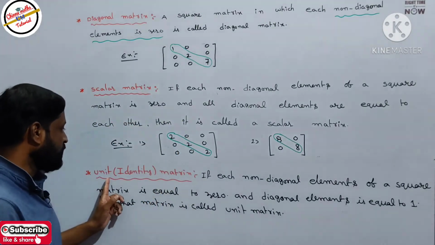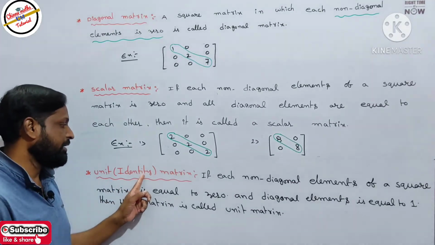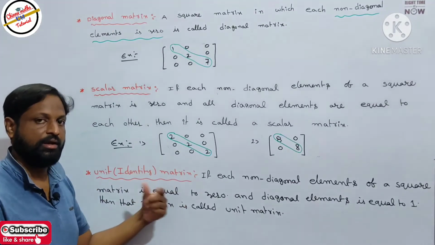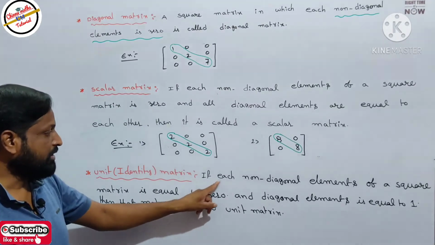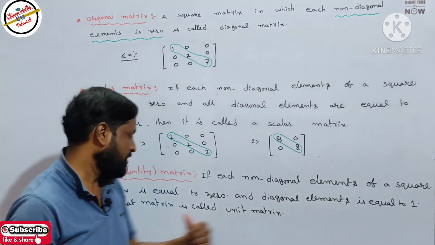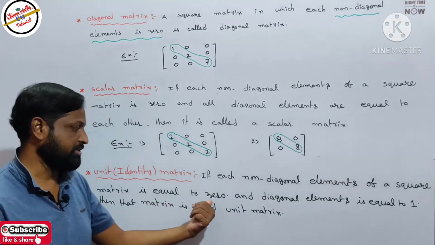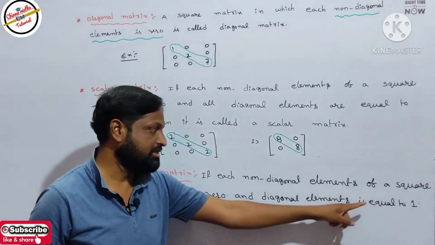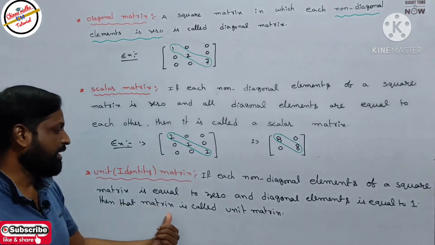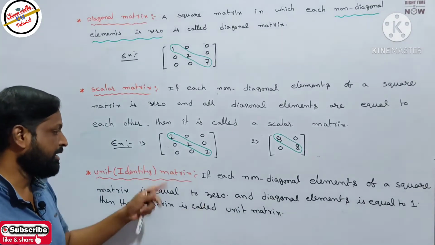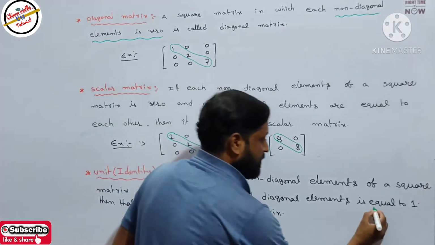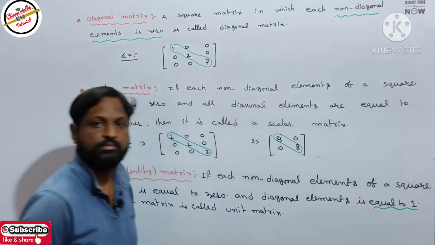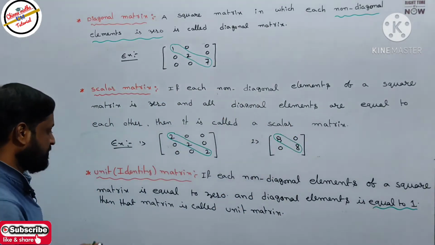Next, unit matrix or identity matrix. If each non-diagonal element of a square matrix is equal to 0, the same condition, and the diagonal elements are equal to 1, then that matrix is called a unit matrix or identity matrix. Here it equals 1. Let's take one more example.